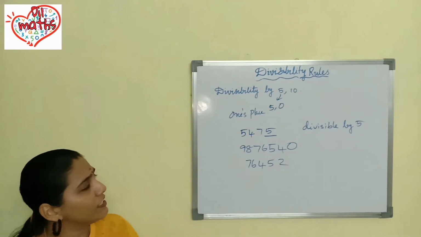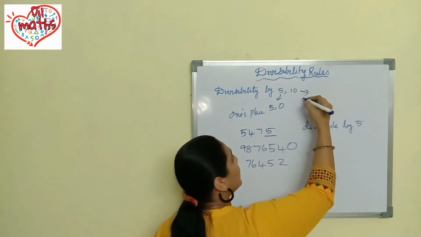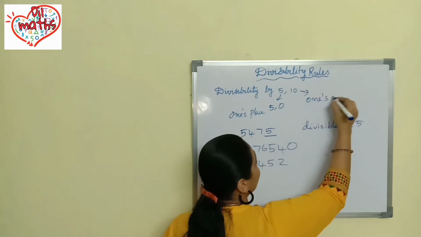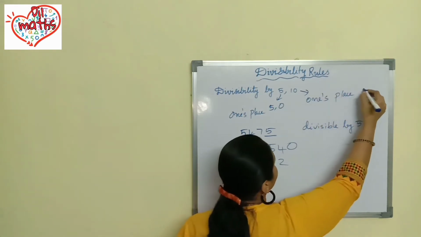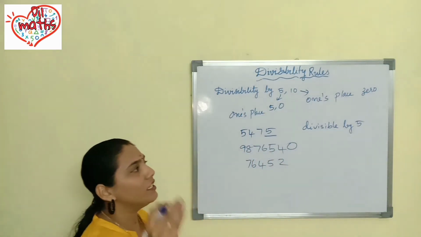Okay, next, how will we check whether a number is divisible by 10? We have to check the ones place only. In the ones place 0 should come. Then we can say that the number is divisible by 10.